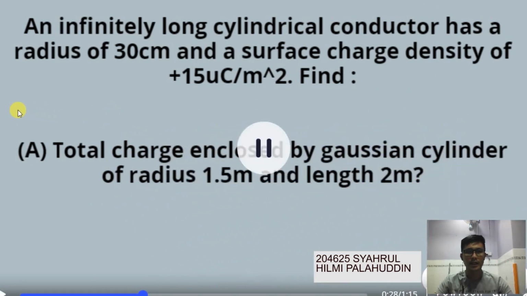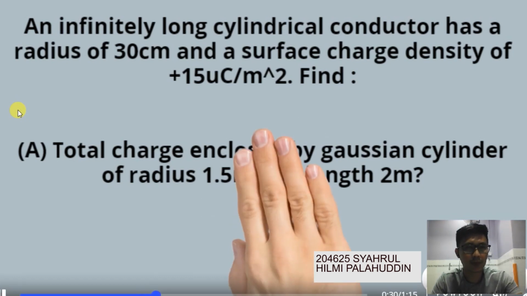Find A, the total charge enclosed by a Gaussian cylinder of radius 1.5 meter and length 2 meter. For part B, the electric flux that passes through the Gaussian cylinder.